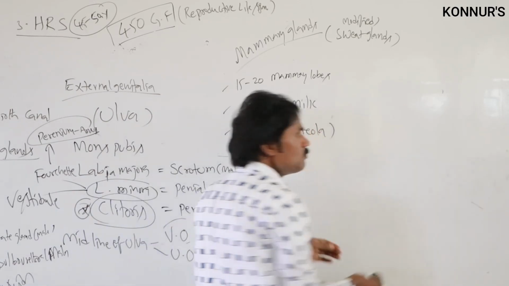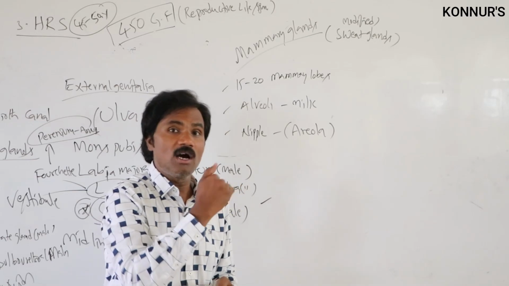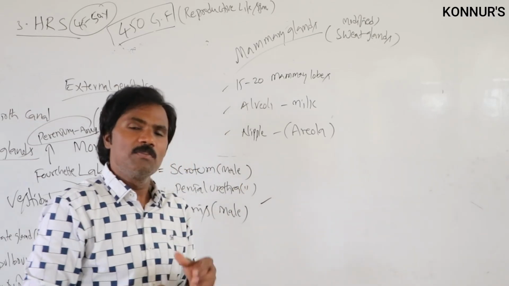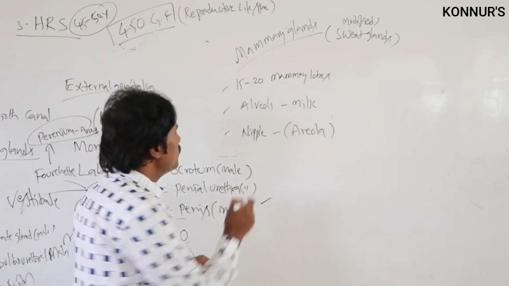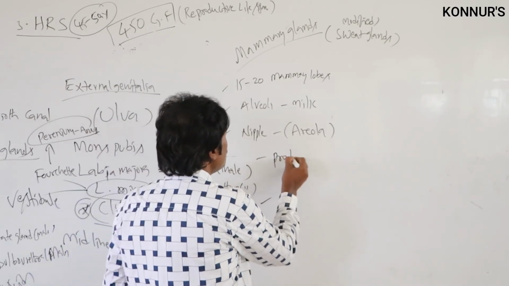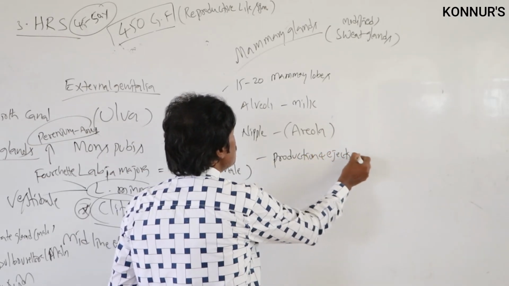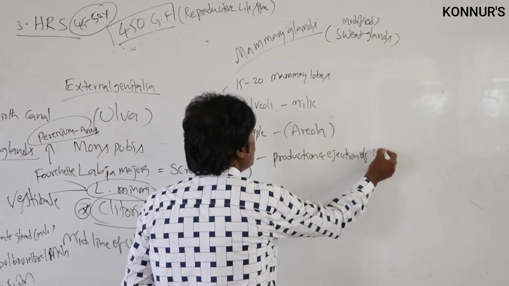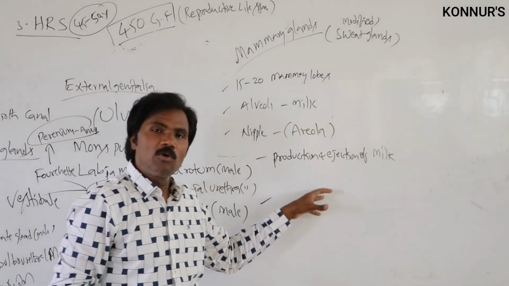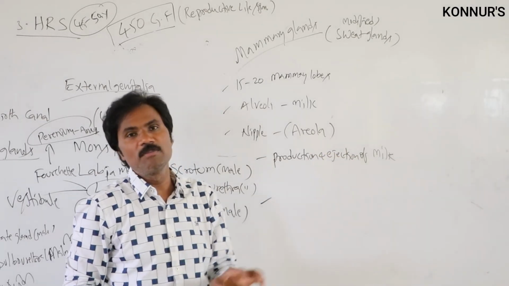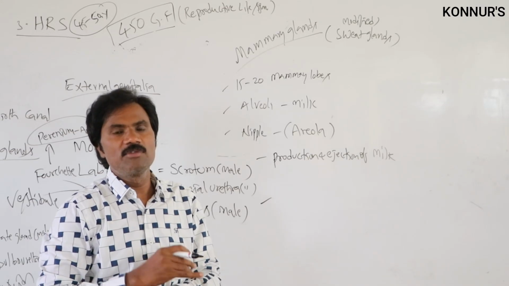The important function of the mammary glands is the production and ejection of milk. Which hormones play an important role? Normally milk production occurs after parturition, after delivery of the baby.